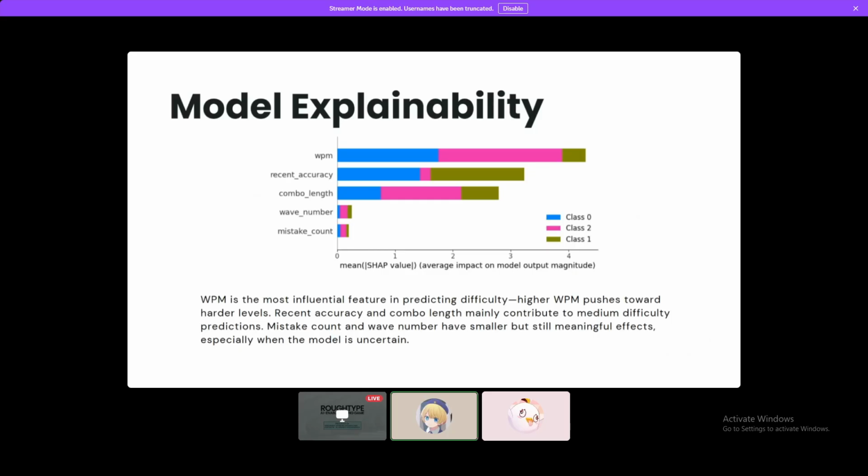WPM is the most influential feature in predicting difficulty, as higher WPM pushes toward harder levels. Recent accuracy and combo length mainly contribute to medium difficulty predictions. Mistake count and wave number have smaller but still meaningful effects, especially when the model is uncertain.